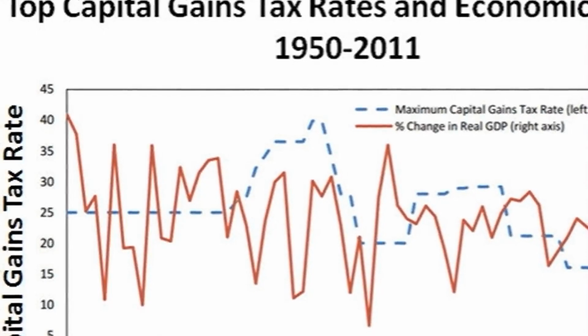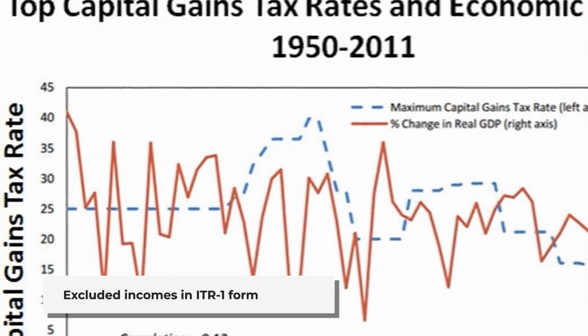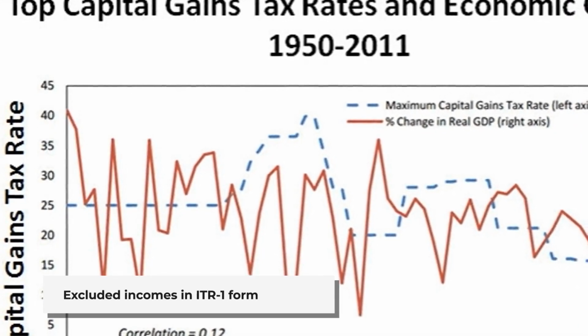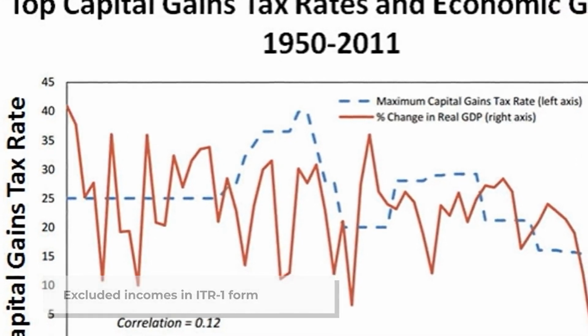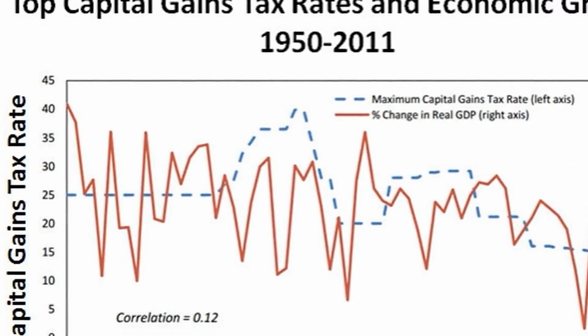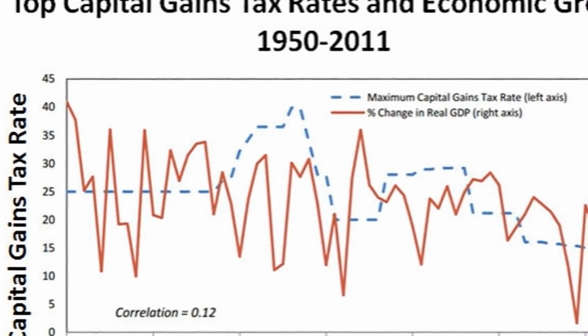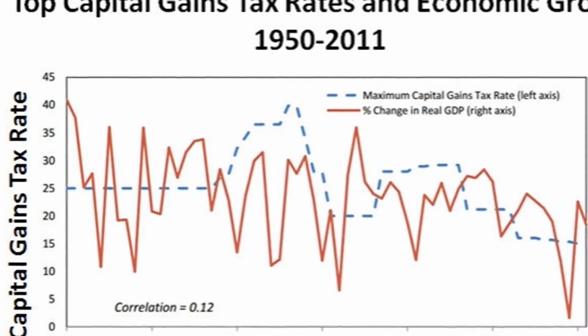What are the types of income that shall not form part of the ITR 1 form? Following are the types of income that shall not form part of the ITR 1 form: A. Profits and gains from business and professions. B. Capital gains. C. Income from more than one house property.